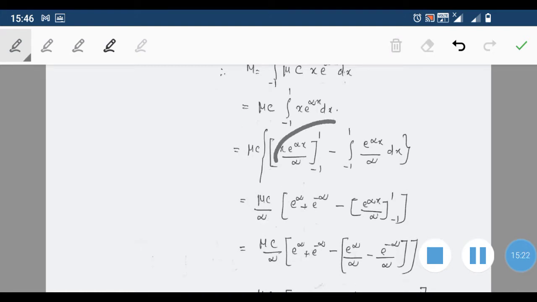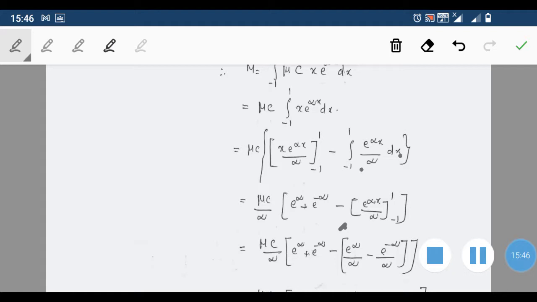Then here you can substitute the upper limit and lower limit. So the first one, upper limit substituting, we get 1 into e raised to alpha, that is e raised to alpha, minus, then minus of x, again -1, so that becomes plus here into e raised to minus alpha. So the first term becomes e raised to alpha plus e raised to minus alpha, then minus here.